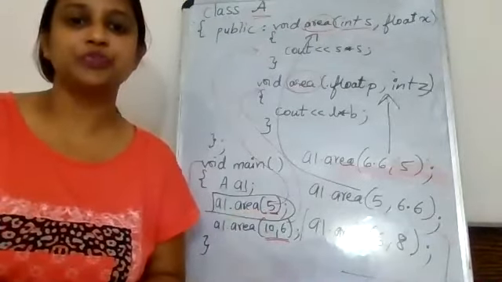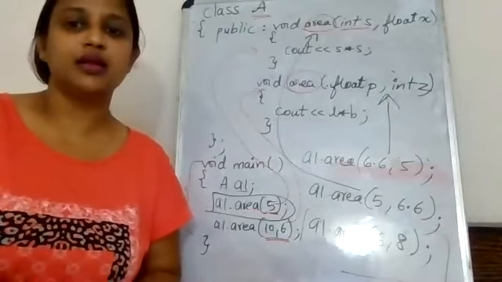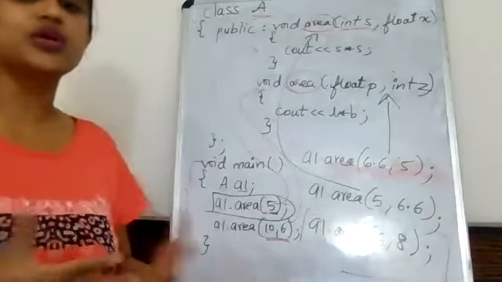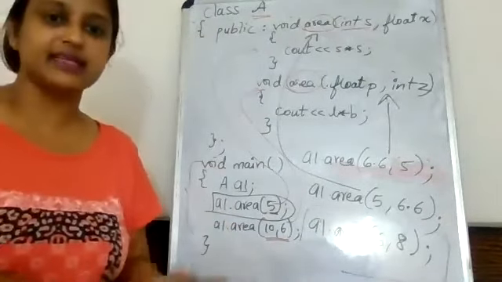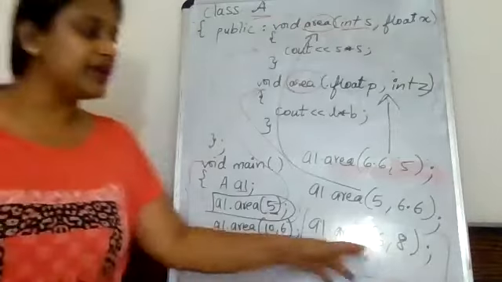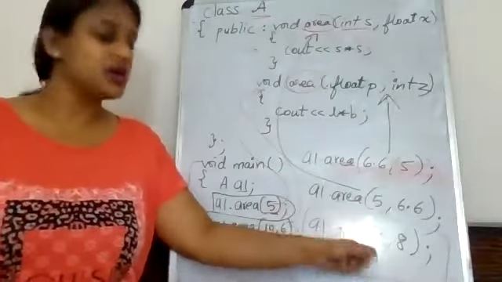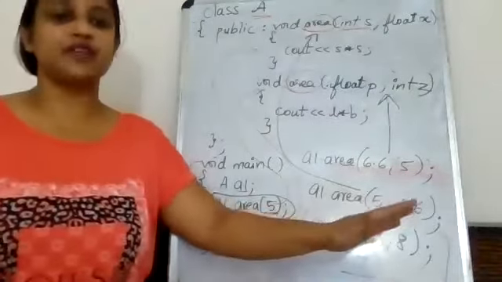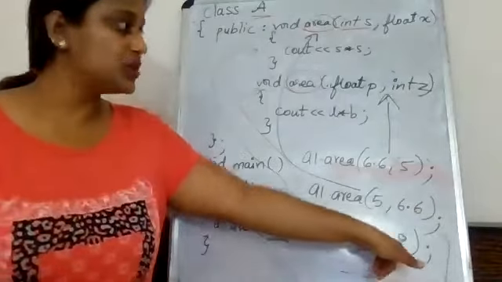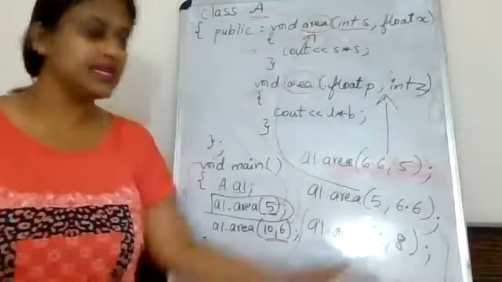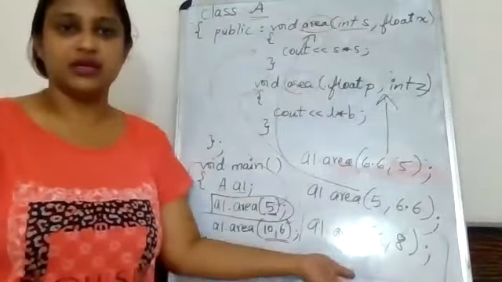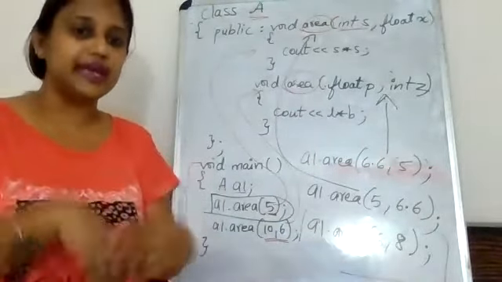Anyone? It won't go anywhere. Yes, Niranjan, right? It will be an error. Why? Because मेरे पास ऐसा कोई member function नहीं है जिसके पास दोनों के पास integer हो. It is not matching.